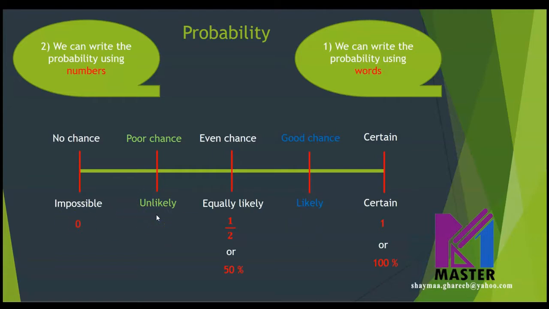What about unlikely and likely actions? Unlikely actions have a probability that is less than half, less than 0.5, or less than 50%. Likely actions have a probability that is more than half, more than 0.5, or more than 50%. Is this clear now? We write probability in words in two ways, and in numbers. Let's see.